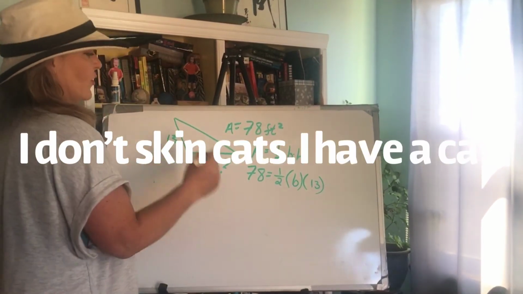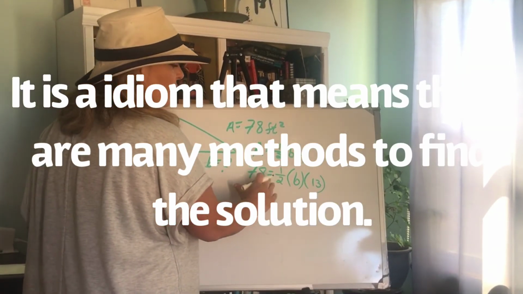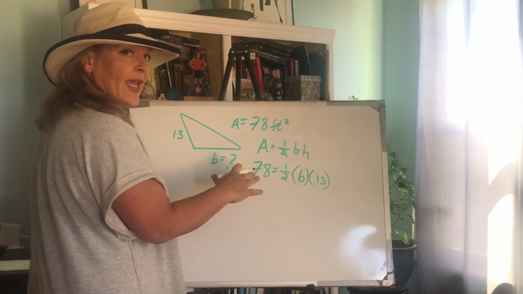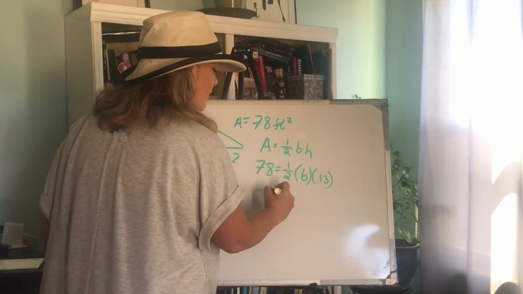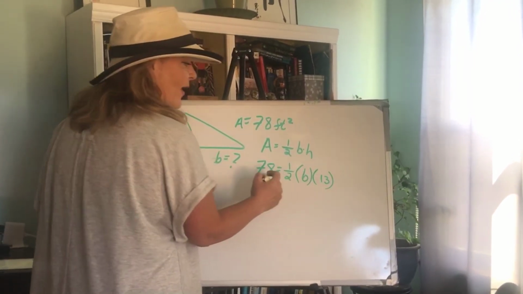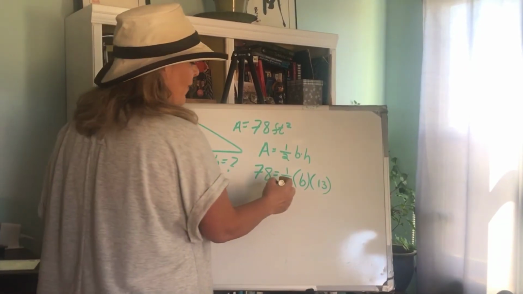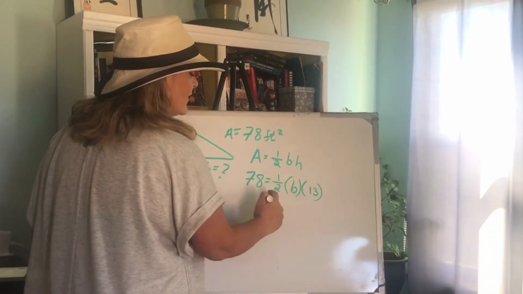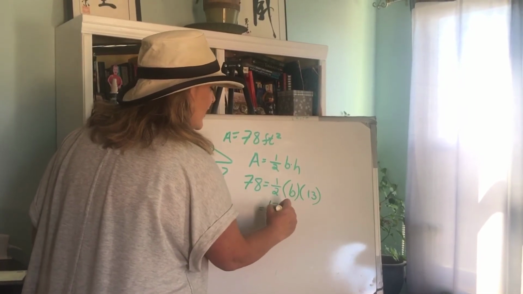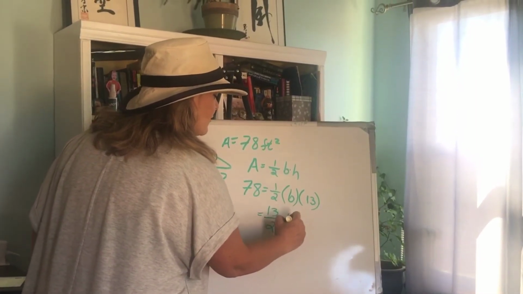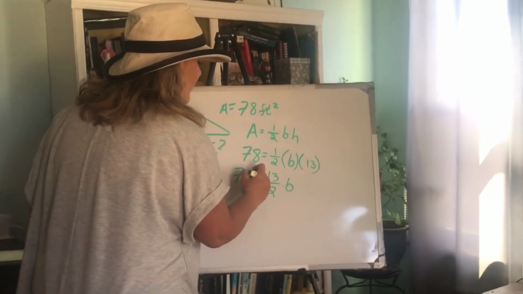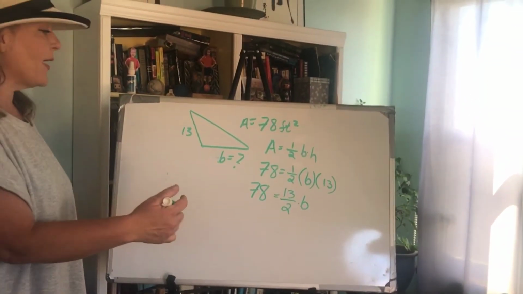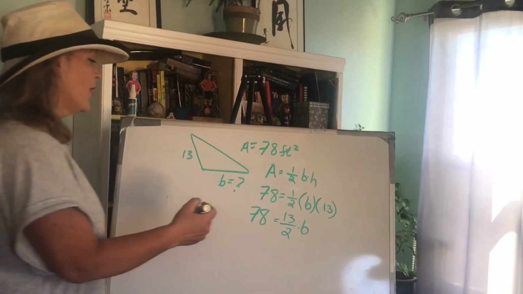Now, I have an equation here that I have to solve for B, and there's many ways to skin a cat. So first, it's up to you if you want to distribute this 1/2 or if you want to pull the 1/2 over to the 78. I'm just going to distribute the 1/2. So again, with the commutative property of multiplication, I know that all of these are multiplied by each other. So I have 13 halves times B equals 78. Now, how do I get B all alone? I have to multiply it by the reciprocal or inverse.